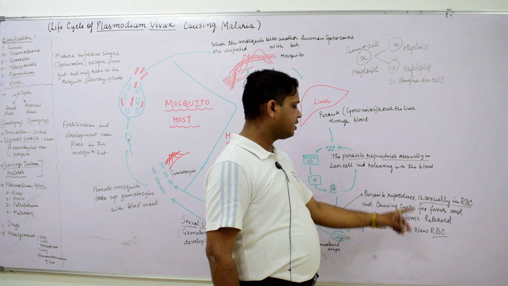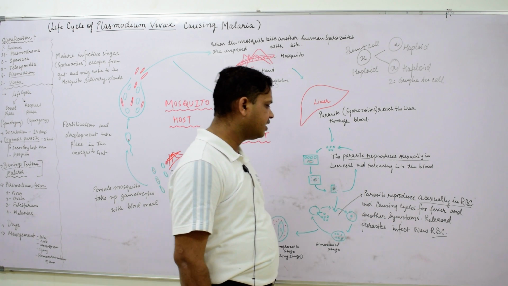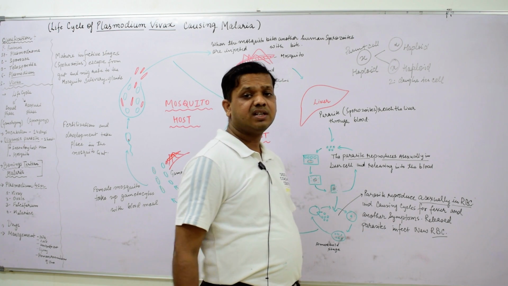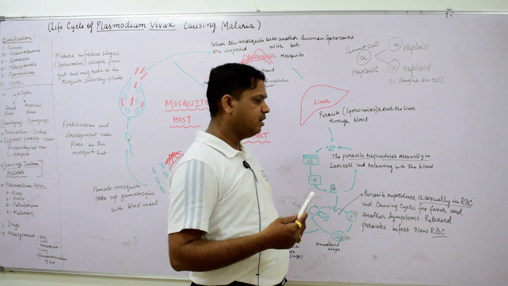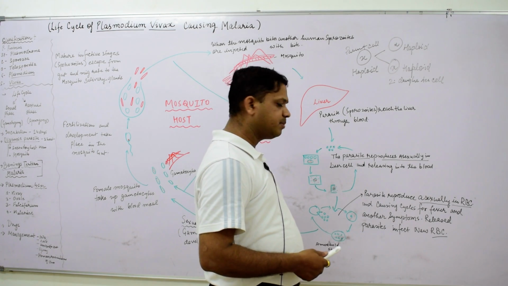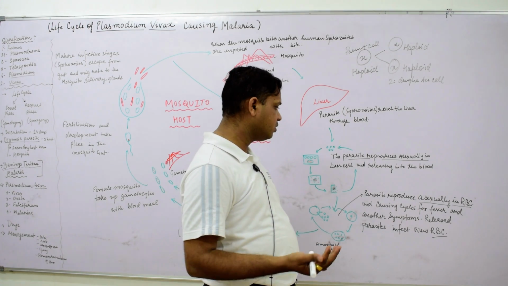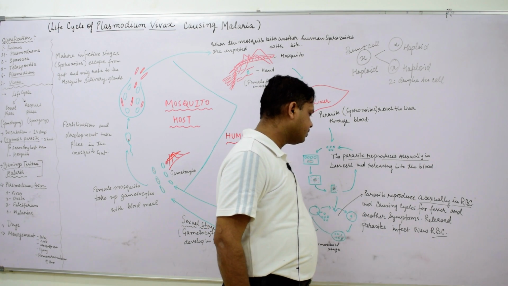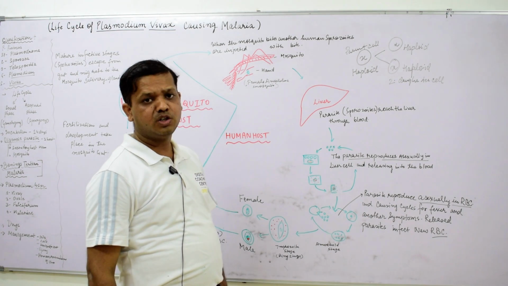So, the parasite reproduces asexually in RBC, causing a cycle of fever, because at a particular time period the fever takes place with cold also, that is called cold fever. Another symptom is when the released parasite infects new RBC.